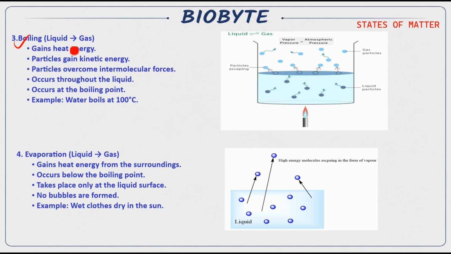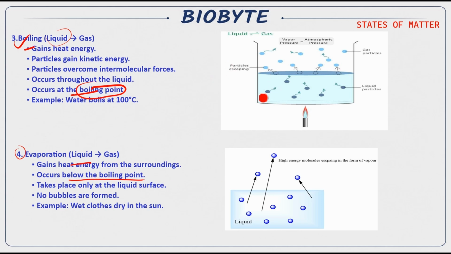Now boiling. What is boiling? Boiling means liquid will be converted into gas by heating. Evaporation. Here also a similar thing, liquid turns into gas. But what is the difference? Both of the terms are used for liquid to gas, but what's the difference? The difference is boiling will occur at the boiling point, but evaporation will occur below the boiling point.